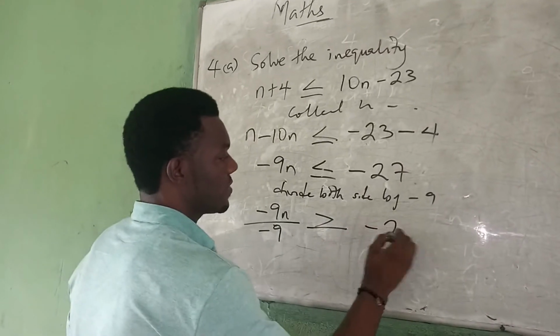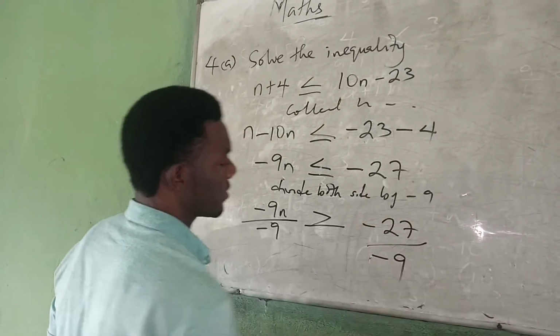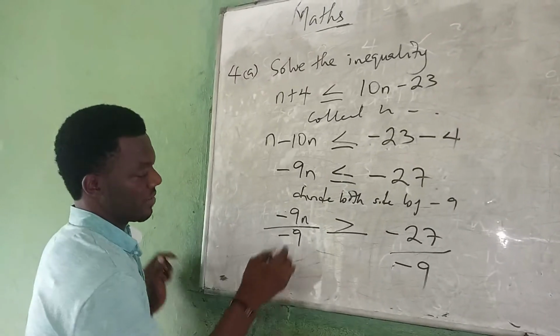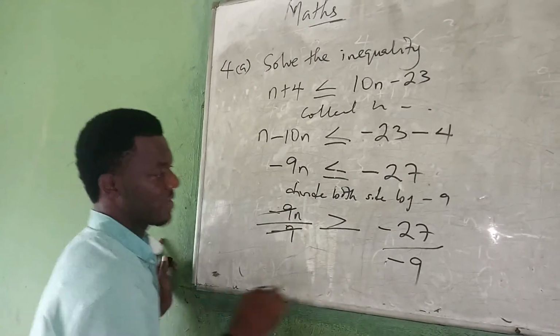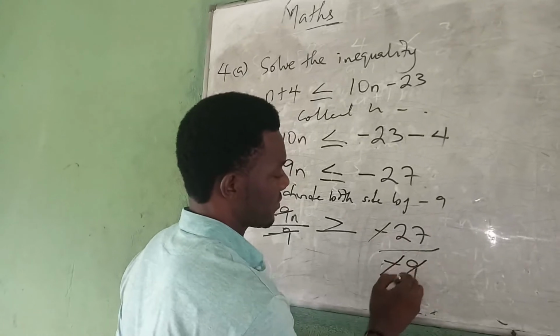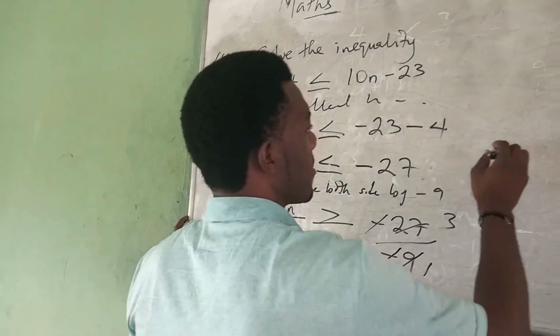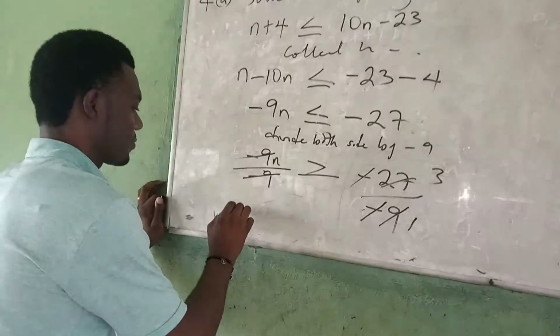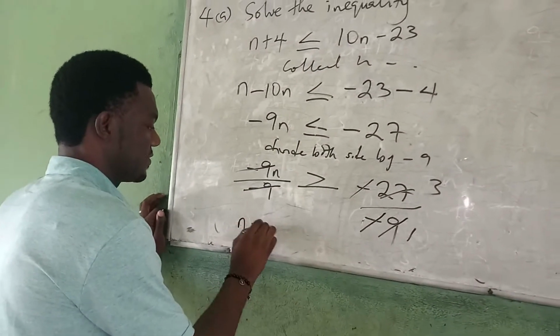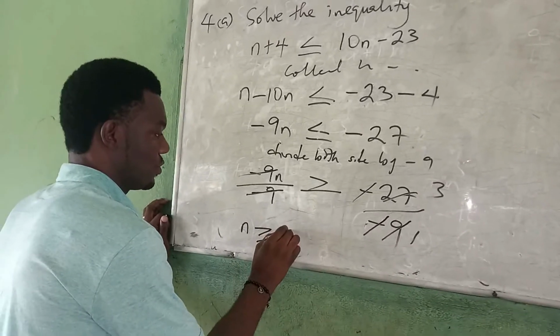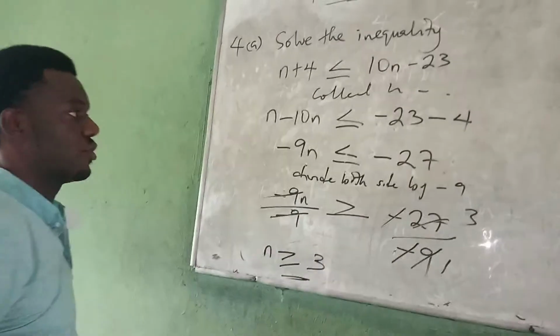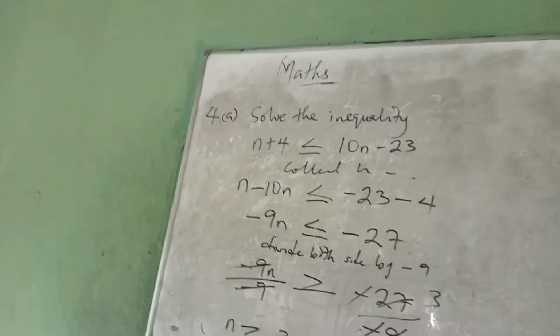Then we have minus 27 over minus 9. So minus 9 cancels minus 9. Minus cancels minus, and this is 3. So now the answer will be n is greater than or equal to 3. That's the answer.